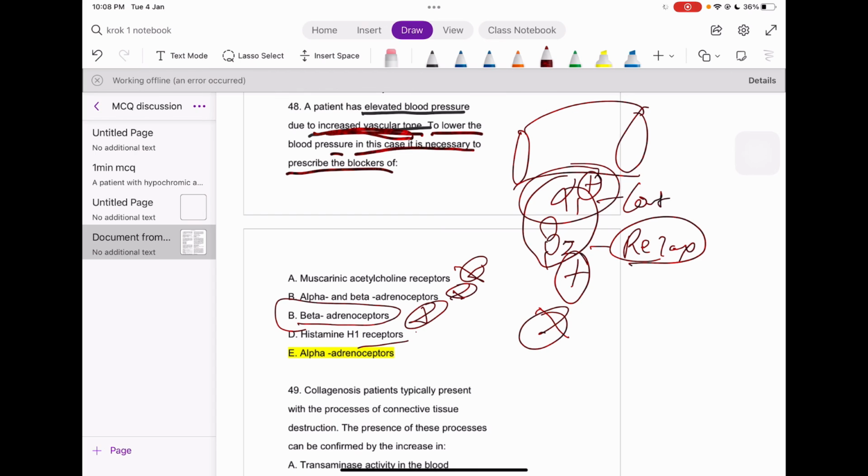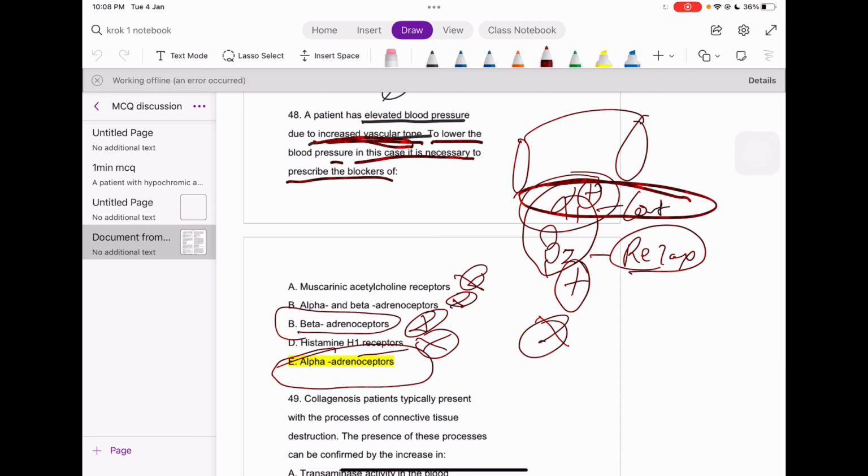Again, histamine, no use. What is remaining? Alpha, right? So if we block the contraction, there will be relaxation. And if there is relaxation of the vessel, what will happen? It will be hypotension, right? So what is the treatment of hypertension? We all know that it's the hypotension. That is it.